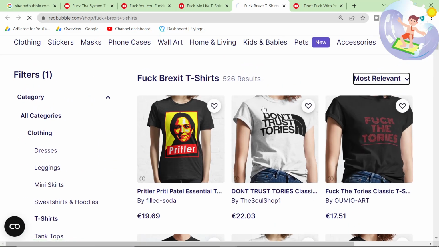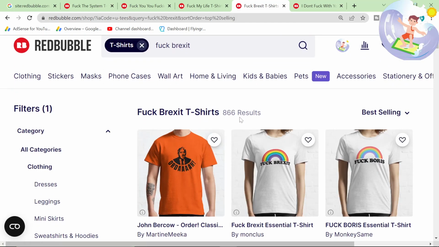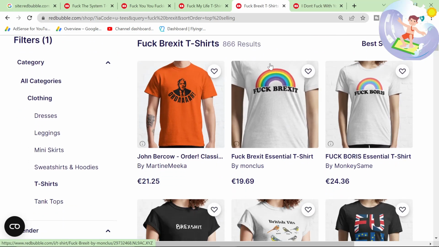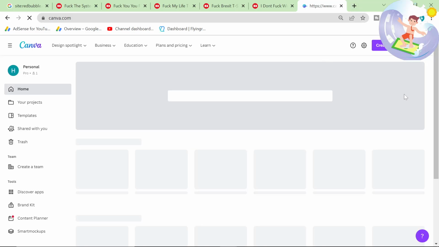Let's see what the best selling is here. This is always a good method of making sure that a keyword is good. There we go, this one here is great. It's so easy to make this design. Okay, let's just go through that process very quickly.